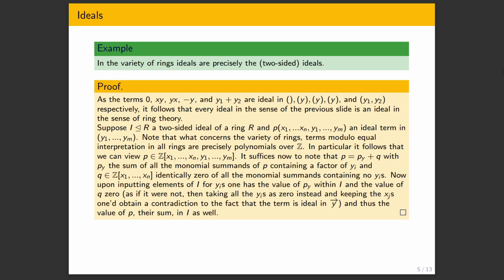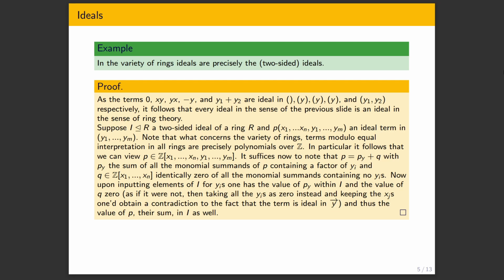So suppose we have some ideal term. We can think of it as a polynomial p. Let's say it's ideal in y1 through ym. We can write p as all of the monomial summands which contain a factor of some y_i, and all of the ones which don't. Now, because p is ideal, if we substitute zeros for the y_i's, no matter what the x_i's are, we get 0. So in particular, if we do this on the right-hand side of p = p_y + q, we get that q is constantly 0. So we just get that p is p_y.